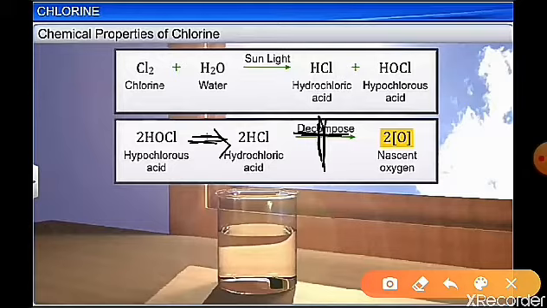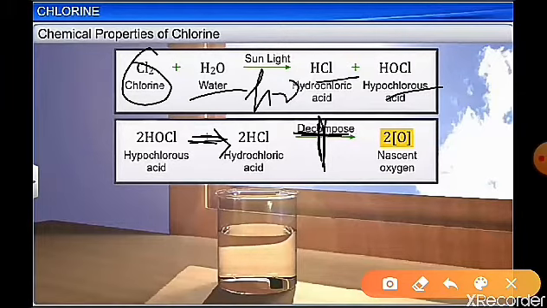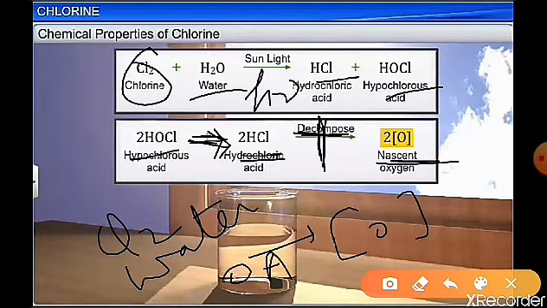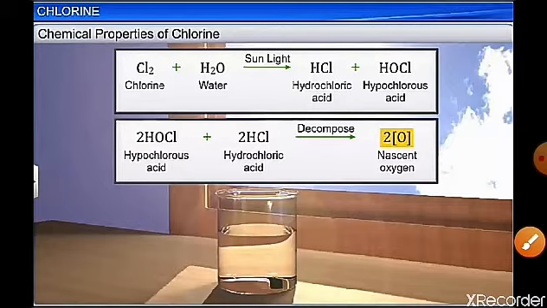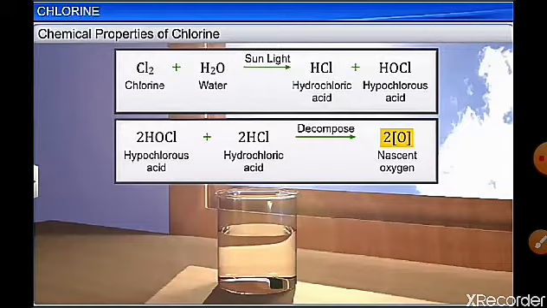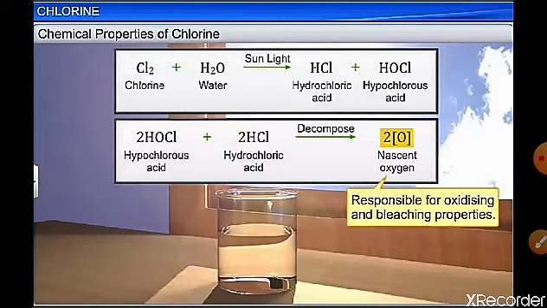So Cl2 reacts with water in the presence of sunlight, or hν, to give HCl and HOCl, and this HOCl undergoes further decomposition to give HCl and nascent oxygen. So this releases nascent oxygen. So chlorine water acts as an oxidizing agent. Chlorine water is a good oxidizing agent, and hence it is responsible for bleaching and oxidizing properties.